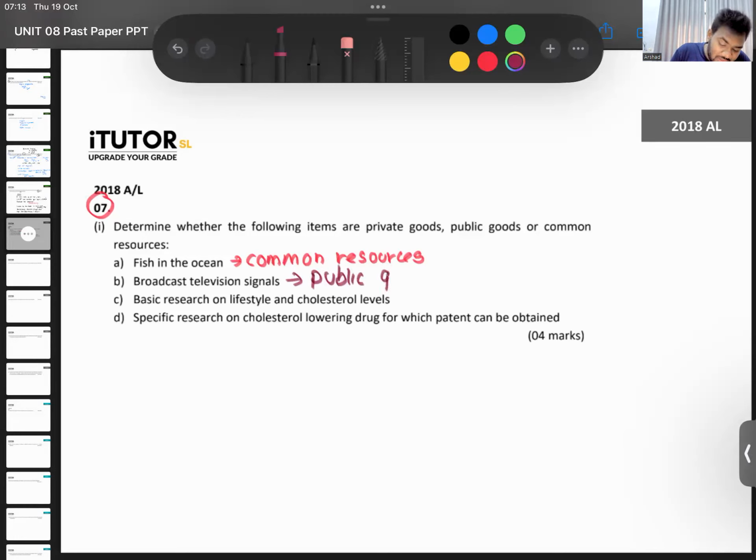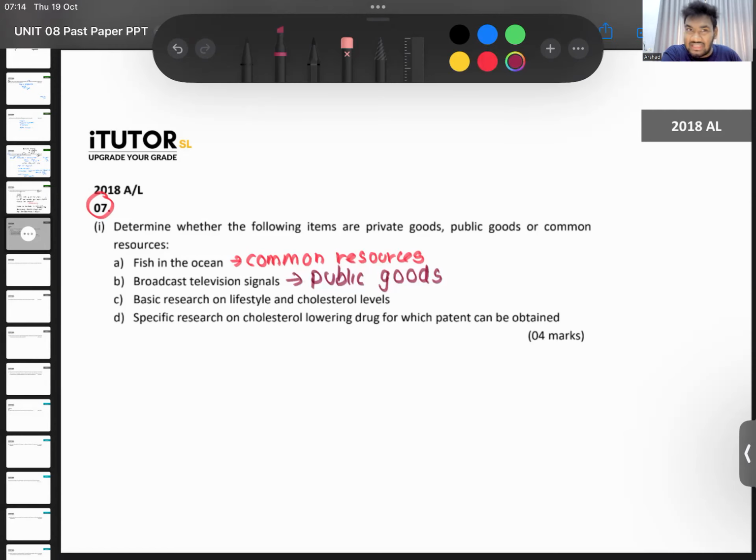Why are they public goods? Remember back in the day, we had this rotating antenna, the one that you have to turn here and there to see whether it's clear or not. I don't know if you all remember, before this whole dialogue TV and all of that came in.